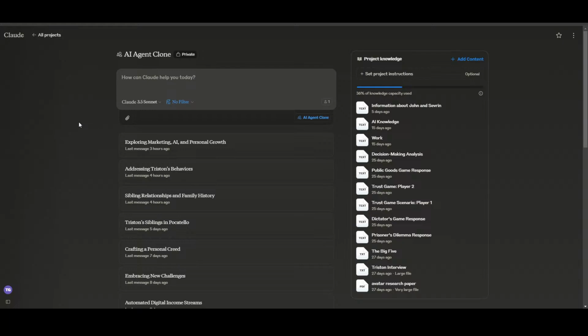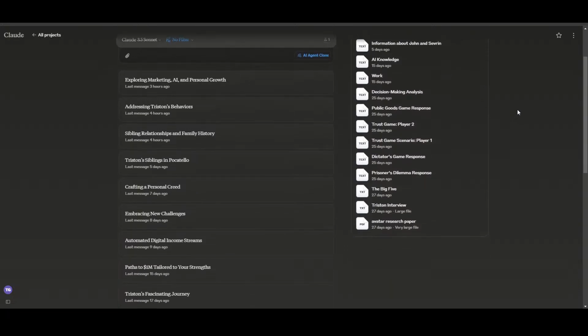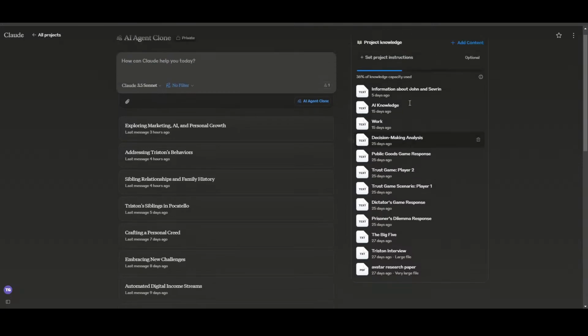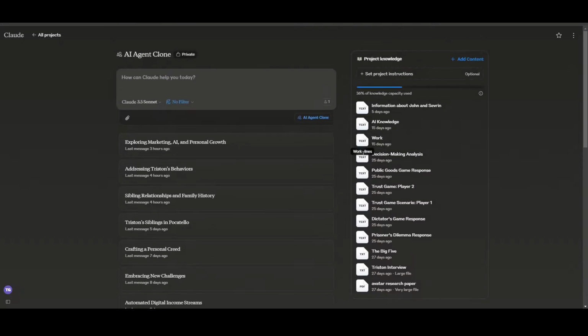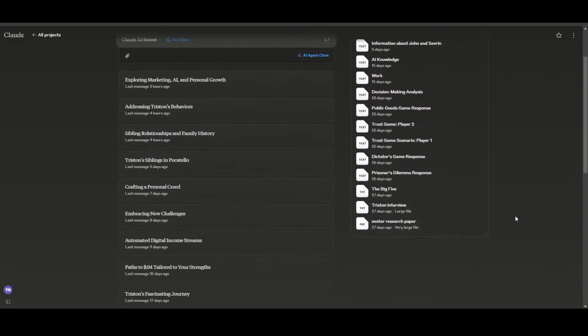But I did see that it had some trouble choosing different topics. We ended up talking a lot about AI. We ended up talking a lot about my work. We ended up talking a lot about my health issues, those kinds of things. It could have grabbed some other bits and parts of information that would have been useful. But again, it kind of got on that track and didn't want to leave that track. And so I've been going through and adding in additional bits of information to the AI, in addition to the interview itself.